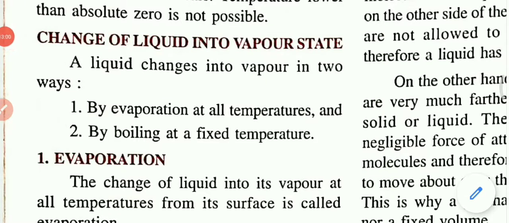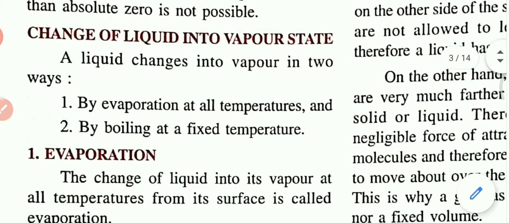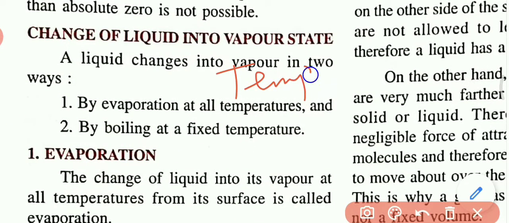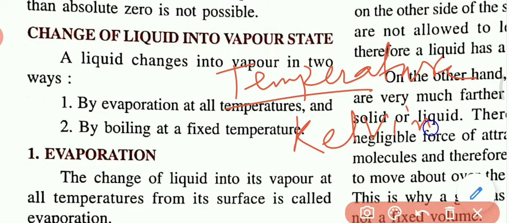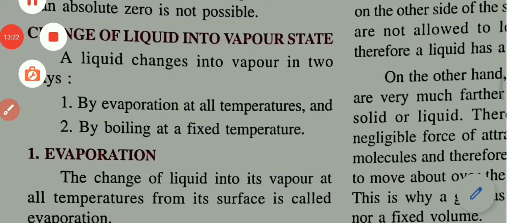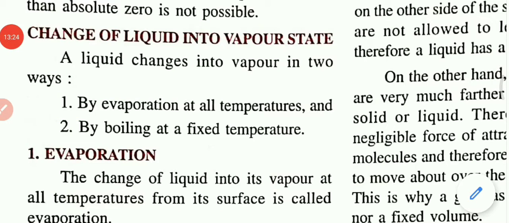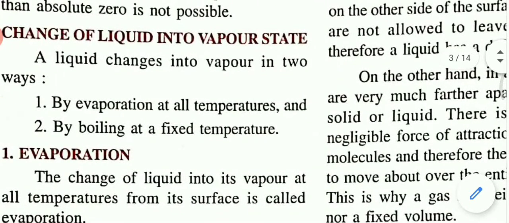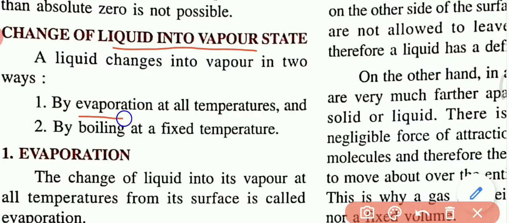Now, temperature is measured by the SI unit of temperature, which is Kelvin. It is also measured in degree centigrade or degree Fahrenheit. Clear? Now, there are two ways to change a liquid into vapor. Number one is evaporation. The process is called evaporation. And number two is boiling.